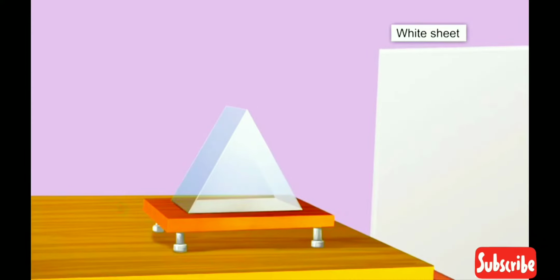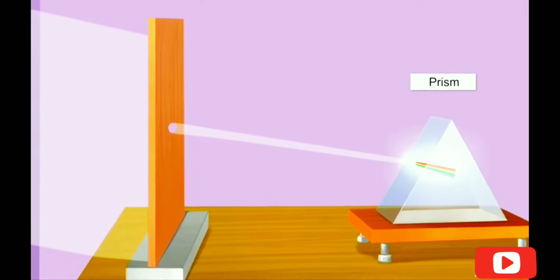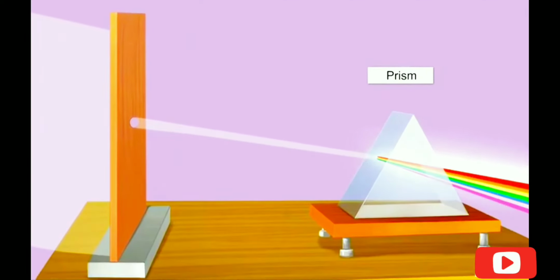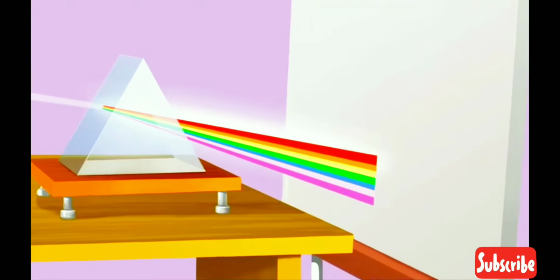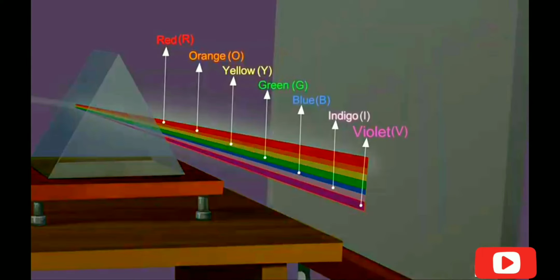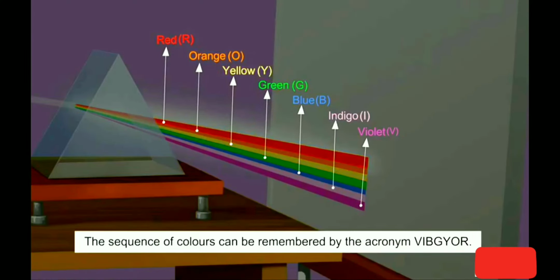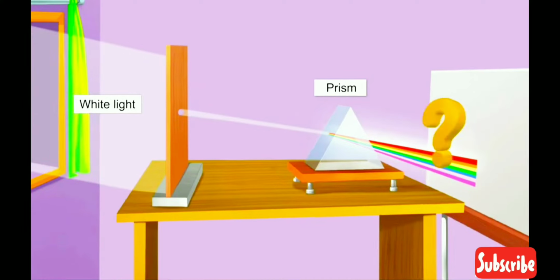As the sunlight passes through the prism, you will observe a beautiful band of colors appearing on the white sheet. If you look at the colors of the band from the bottom, they are in the order violet, indigo, blue, green, yellow, orange and red. The sequence of colors can be remembered by the acronym VIBGYOR. The light coming from the sun was white light.